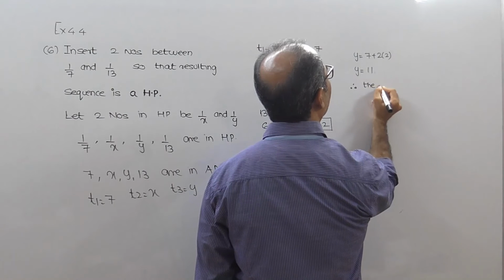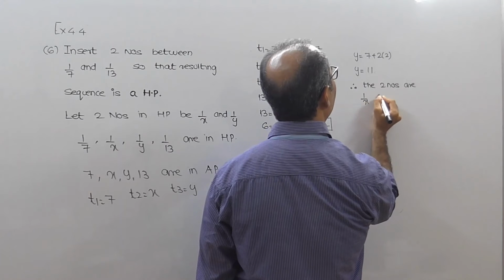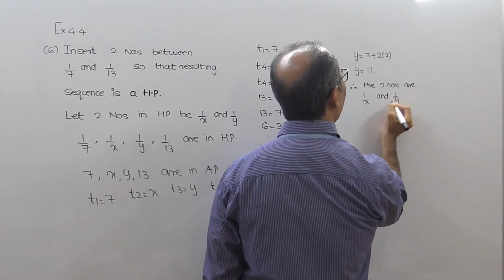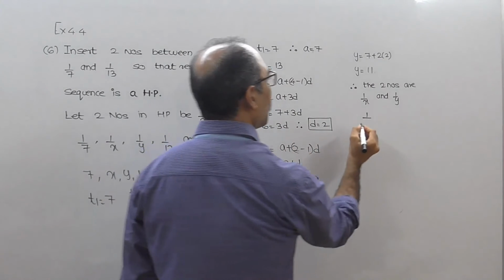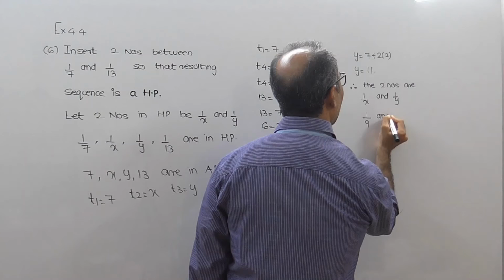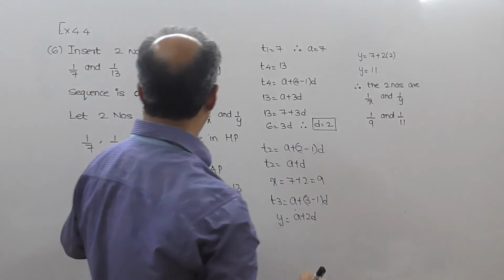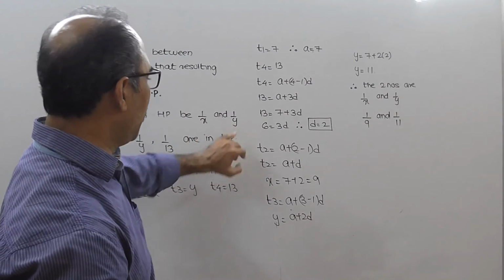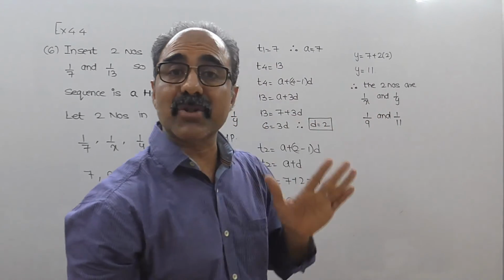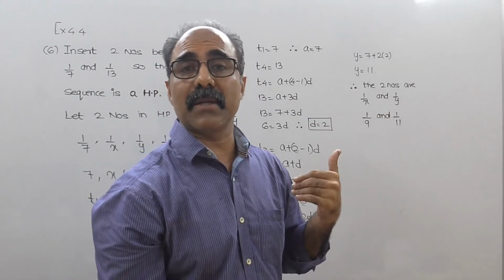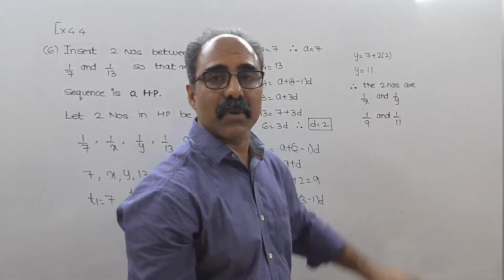Therefore, the two numbers are, we have assumed it as 1 upon x and 1 upon y. तो वो आएगा 1 upon x ना. 1 upon x means 1 upon 9 and 1 upon y means 1 upon 11. Therefore the two numbers are, we have assumed it to be as 1 upon x and 1 upon y. x का वैल्यू कितना है 9, y का वैल्यू कितना है 11. अपना नंबर x और y नहीं है, अपना नंबर क्या है 1 upon x and 1 upon y. तो 1 upon x means 1 upon 9 and 1 upon y means 1 upon 11.